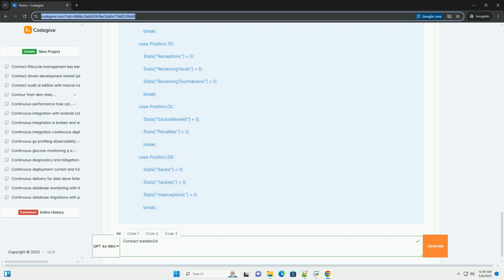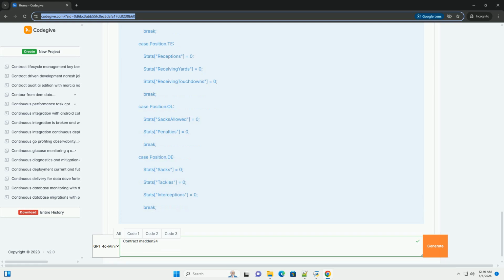Team class. Name, city, team identification. Cap space, the team's salary cap space. Roster, a list of Player objects representing the team's roster. CalculateTotalSalary, calculates the total salary commitment for players on the roster.